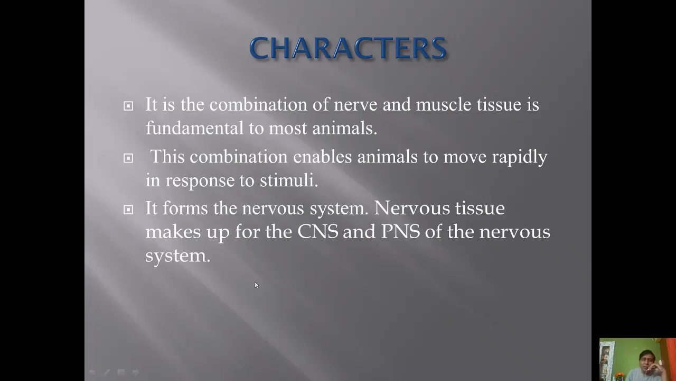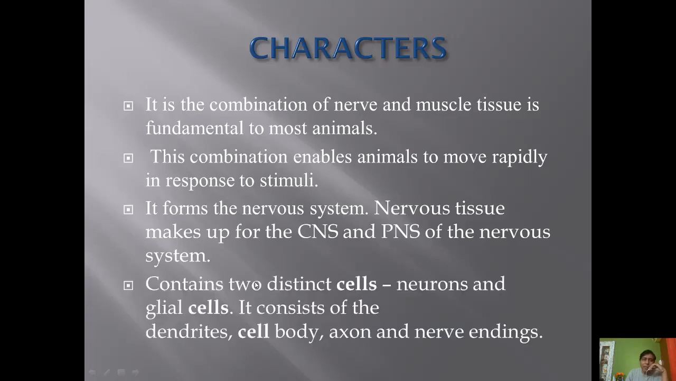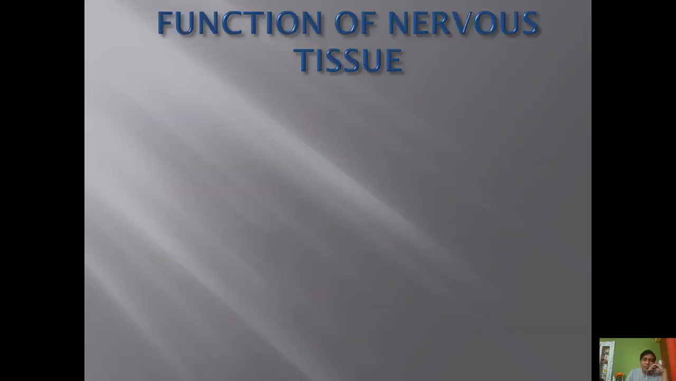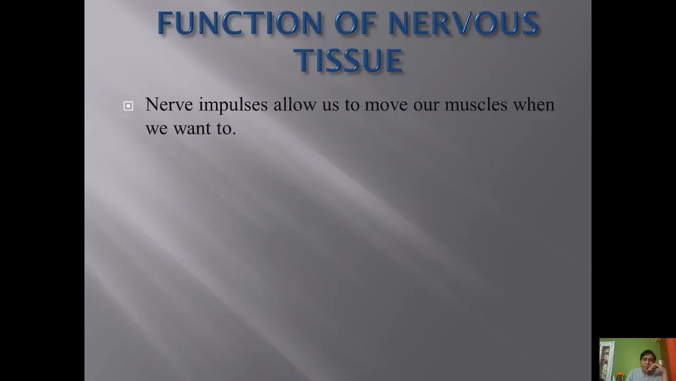Now it forms the nervous system, like the CNS, central nervous system, and the PNS, which is known as the peripheral nervous system. The central nervous system is made up of brain and spinal cord. The PNS is made up of the spinal nerves and the cranial nerves or the brain nerves. Now it contains two types of cells, neurons and glial cells. The dendrite, cell body, axon and nerve ending are the parts of the neurons. Now, functions of nervous tissue.